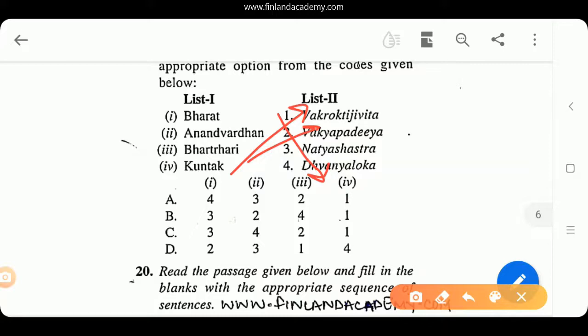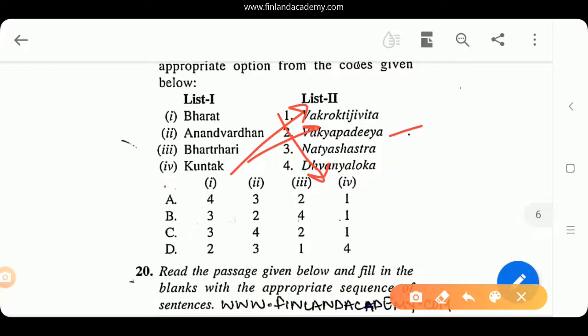Then this third person, Bhartrihari, he was again a very popular Sanskrit writer who wrote two important works. One work is called Shatakatraya. I'll give you the spelling, it's Shatakatraya, and another work, as you can see here, is Vakyapadiya. In this work, Vakyapadiya, he talks about the Sanskrit language in terms of its grammar and linguistic philosophy.